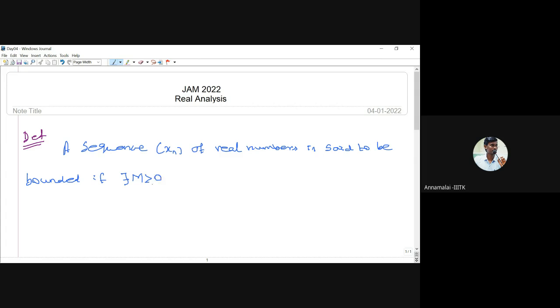We can find m greater than 0 such that the modulus of xn is less than or equal to m for all n. All the members of the sequence should be less than or equal to m.